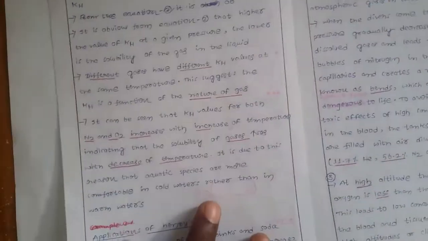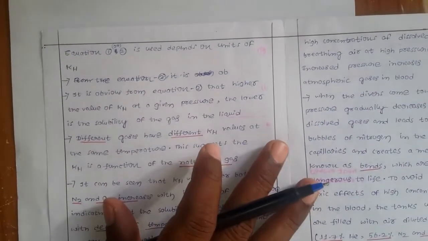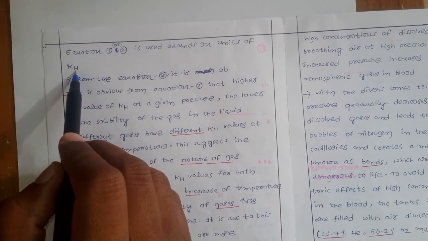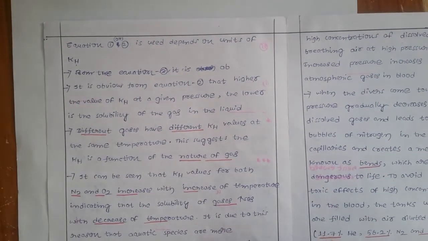Which equation we have to use depends upon the units of KH. If the units of KH are related to the mole fraction, we have to use the mole fraction equation, and if related to the solubility, then you use the solubility equation. But in most cases we will use the mole fraction relation only.